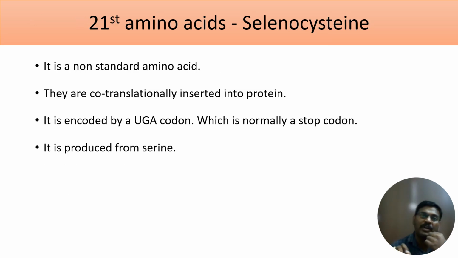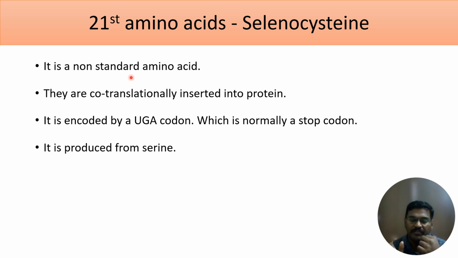Next, coming to the 21st and 22nd amino acid. Okay, so I told you we have 20 standard amino acids and a few non-standard amino acids, right? So 21st and 22nd amino acids are non-standard amino acids. What is a standard and non-standard amino acid? Standard amino acids are the ones which are coded by genes in your DNA.